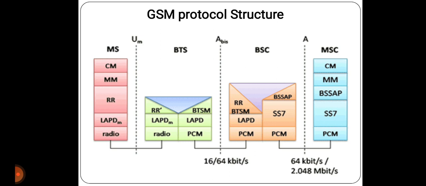used for layer 2 at Abis. BTSM is used for BTS management. Signaling System Number 7, that is SS7, is used for signaling between MSC and BSC. This protocol also transfers all management information between MSC, HLR, VLR, AUC, EIR and OMC. An MSC can also control a BSS via the BSS application part, that is BSSAP.